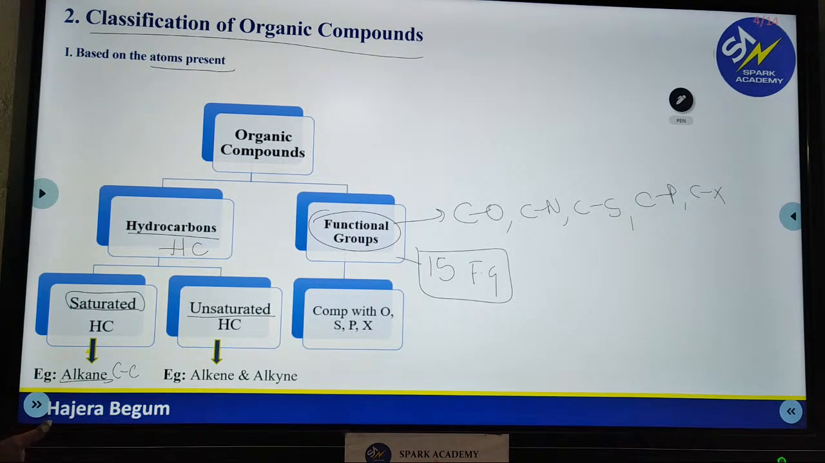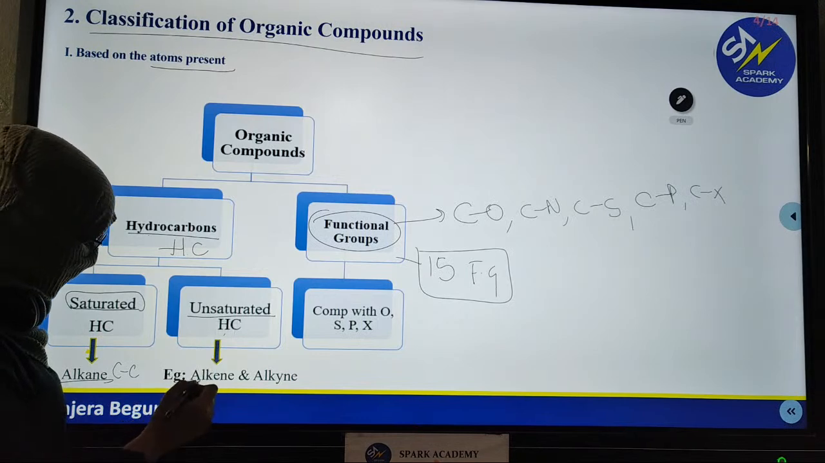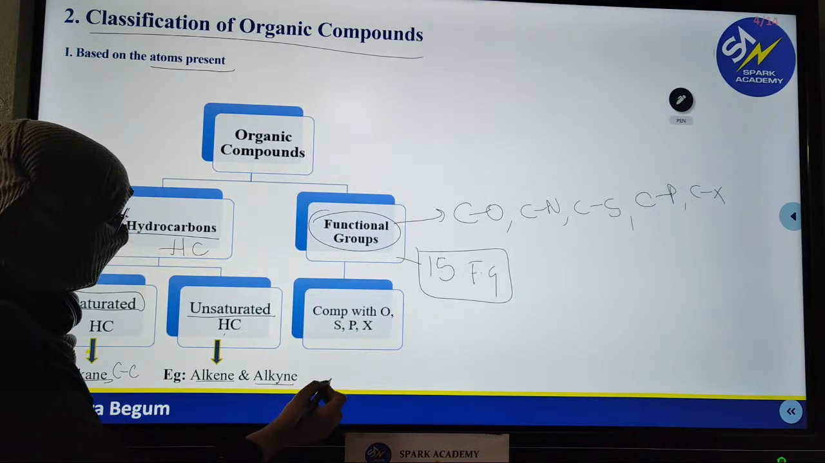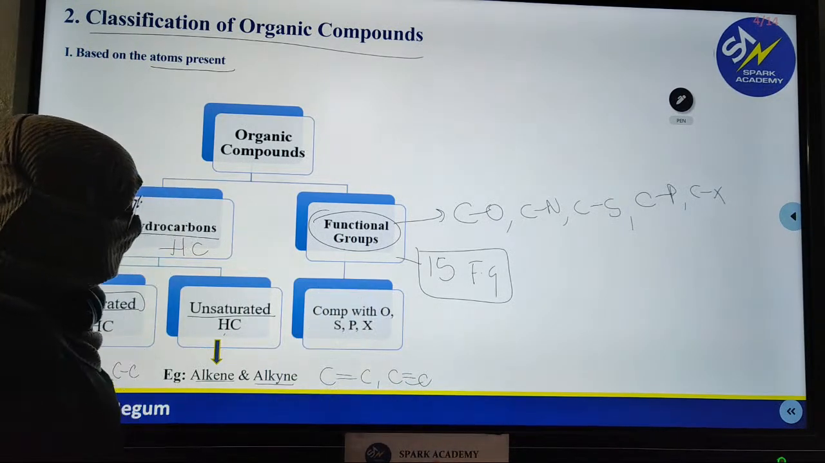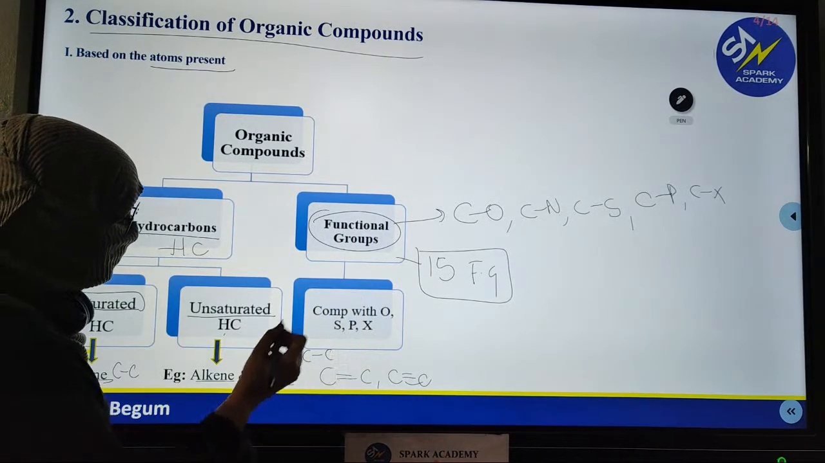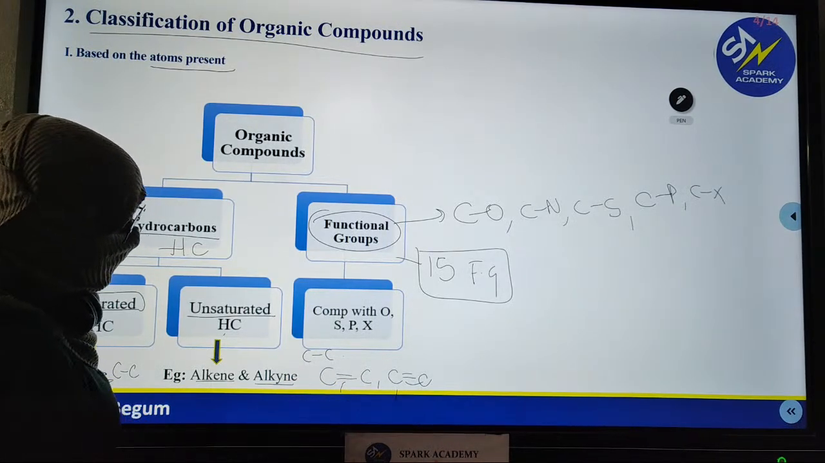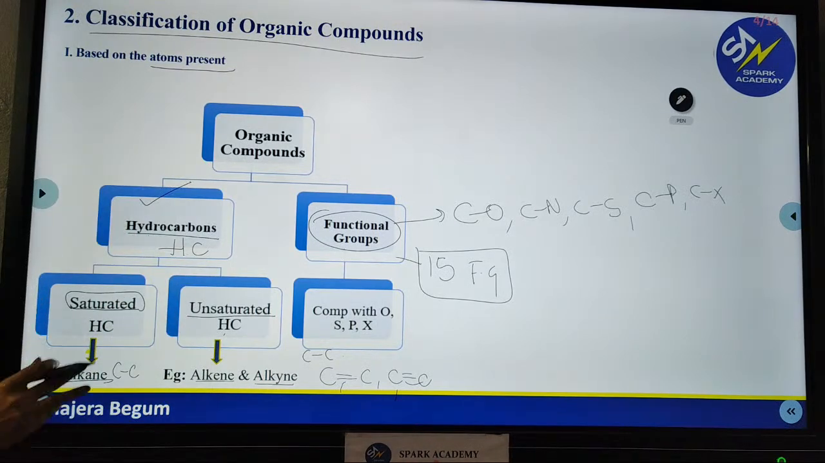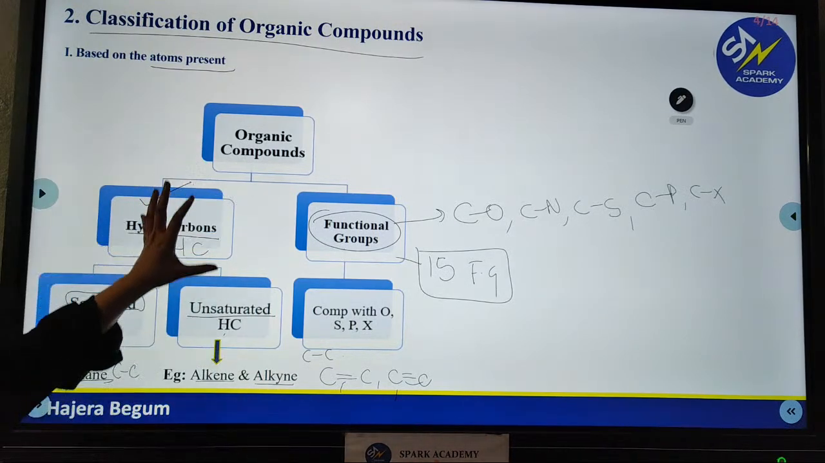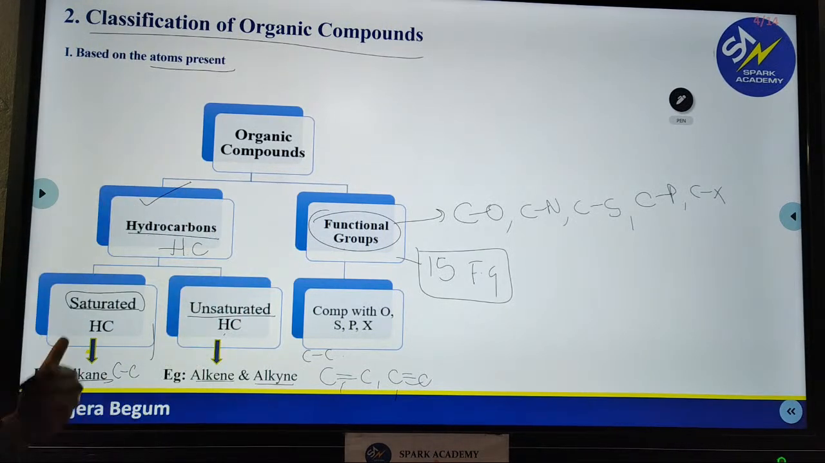Please remember. Whereas in case of unsaturated ones, examples are alkene and alkyne. Alkenes have a carbon-carbon double bond and alkynes have a carbon-carbon triple bond. So if a carbon-carbon single bond is formed, it is called alkane, double bond alkene, triple bond alkyne. So we'll now shift our concept totally towards hydrocarbon only. When we finish this hydrocarbon, then we'll move on to functional groups. As of now, we'll talk about hydrocarbon.